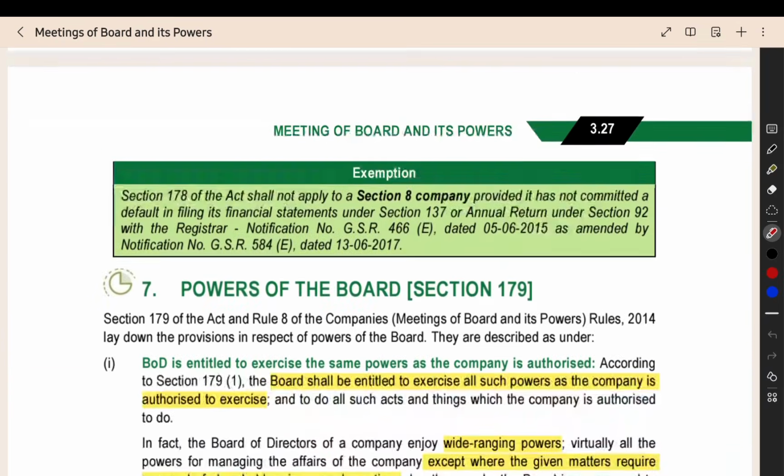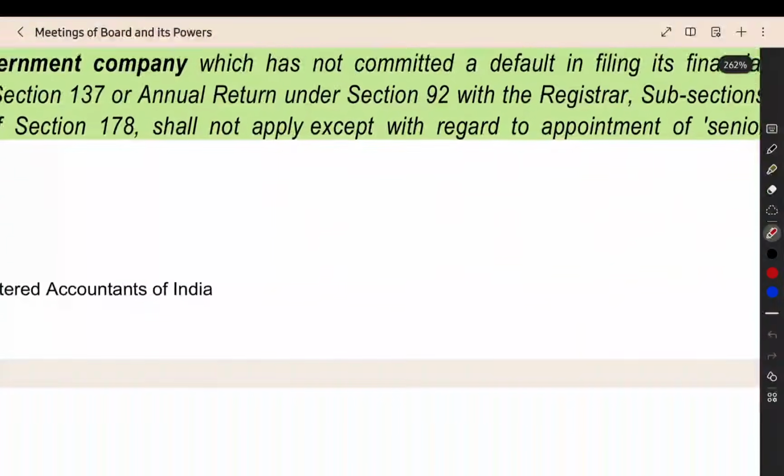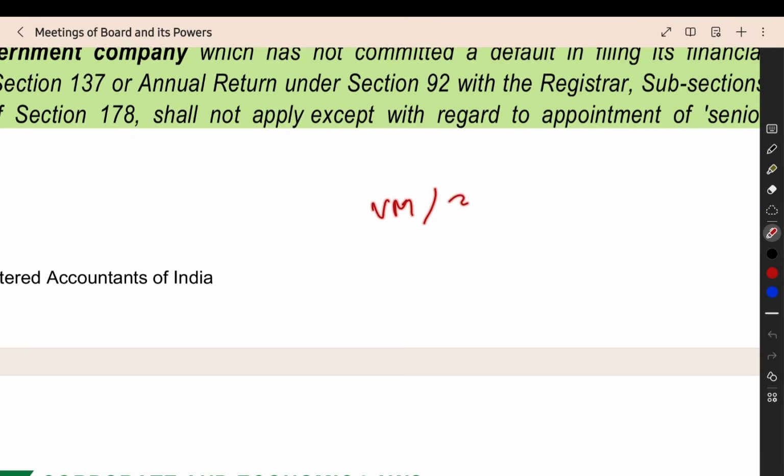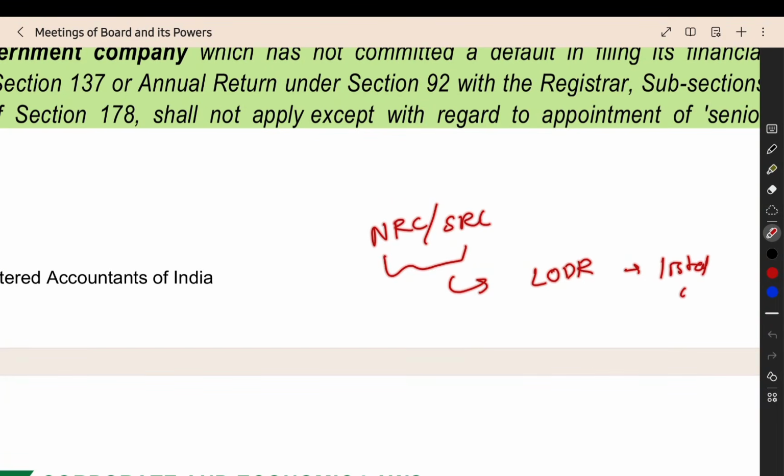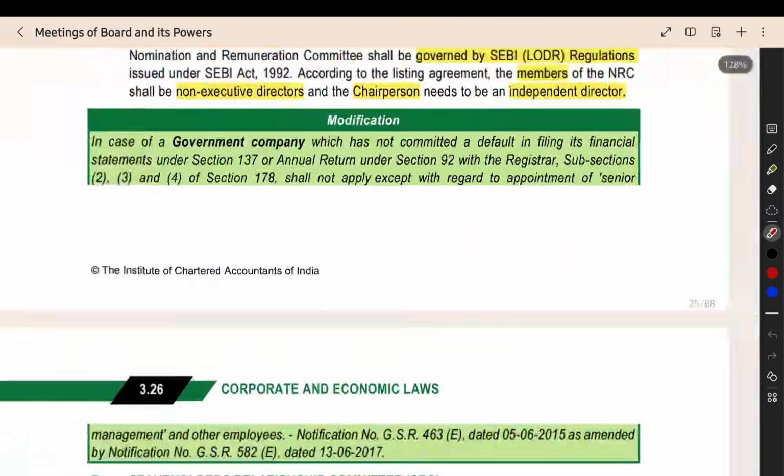So here we saw the committees: vigil mechanism, nomination remuneration committee, stakeholder relationship committee. For the nomination remuneration committee and stakeholder relationship committee, we are having separate provisions in LODR, which will be applicable for listed companies. If you are a listed company, follow the LODR, no need to follow the Companies Act. That is what they are saying. One additional point.